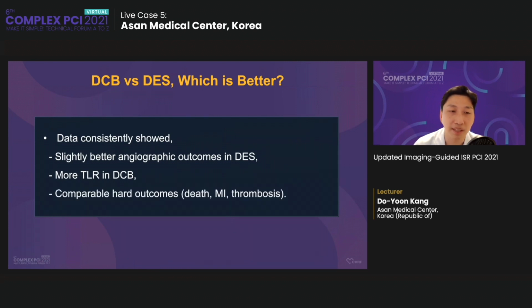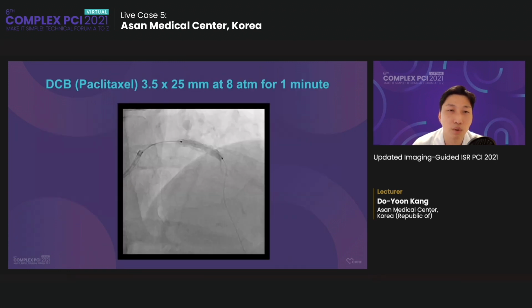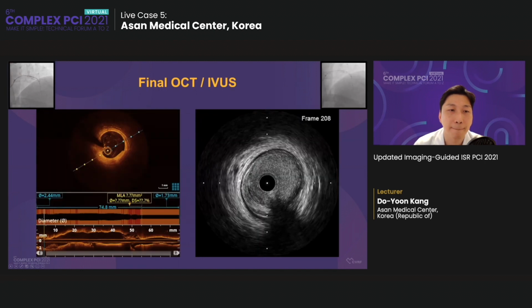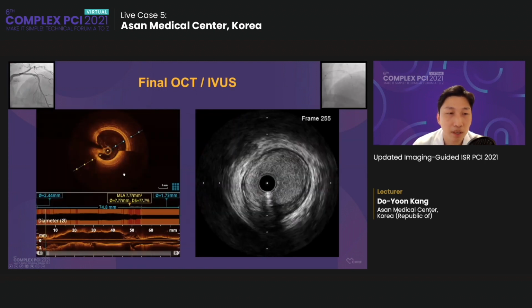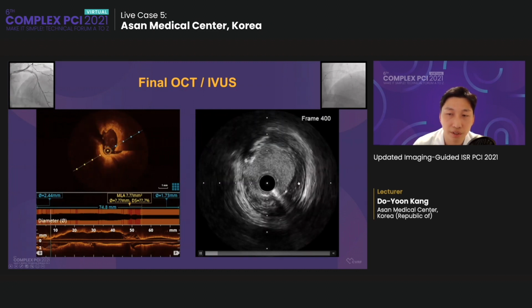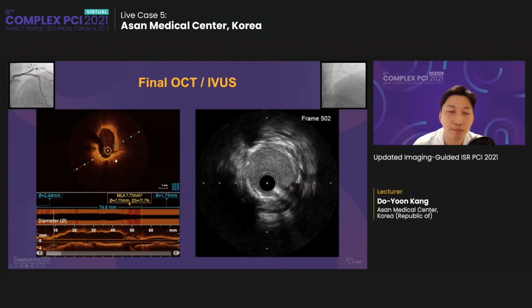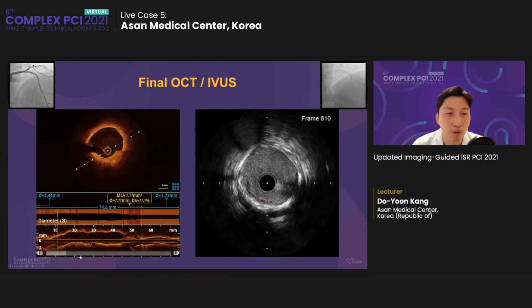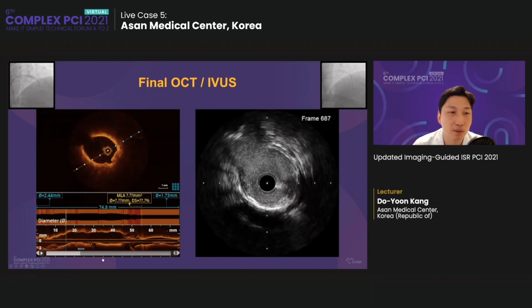So the patient is the first time the ISR, and I did not want to add one more metal layer, so I applied drug-coated balloon for this patient for 1 minute. And this is the final OCT and IVUS after DCB. And you can see in both sides, the edge here is clean without edge problem, dissection or hematoma. And we move to proximal, the lumen is well restored.